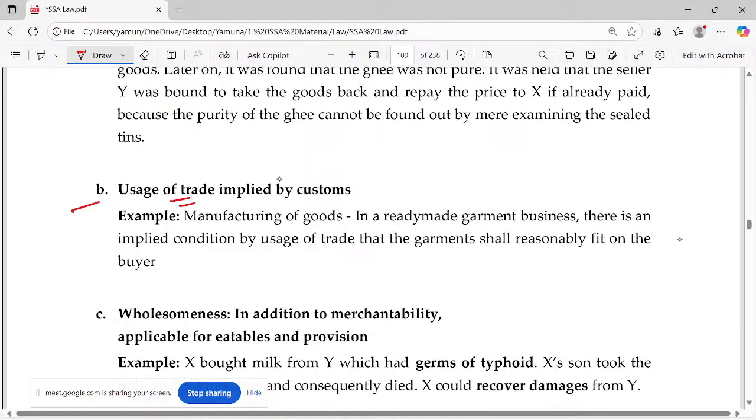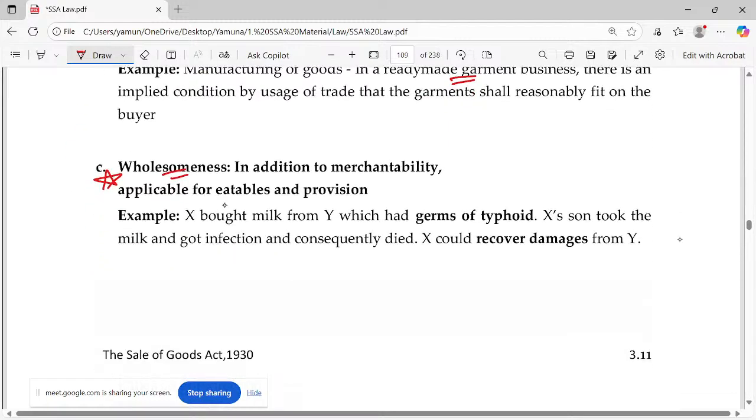B. Usage of trade implied by customs. Yes, usually when you go for ready-made garments and all, each and every showroom will have the same customized standards. Okay. Wholesomeness. Yeah, beautiful topic. In addition to merchantability, you have to check for wholesomeness. This is applicable for eatables and provisions and all. This is often repeated question.